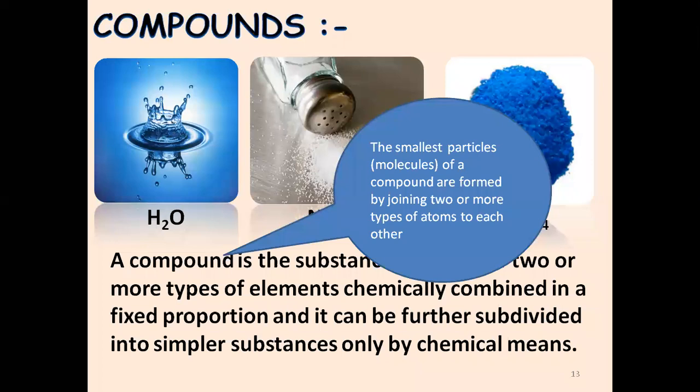Is it all clear, everyone? Why am I using these terms? Because in your syllabus, they have used the smallest particle of matter as the differentiation to understand between element, compound, and mixture. For an element, we discussed that the smallest particle contains identical atoms. For a compound, the smallest particle is formed when we join two or more types of atoms to each other. So under compound, please write this line: the smallest particle of a compound is formed by joining two or more types of atoms to each other. Again, we take the example of water, salt, copper sulfate; a lot of compounds we are going to come across.